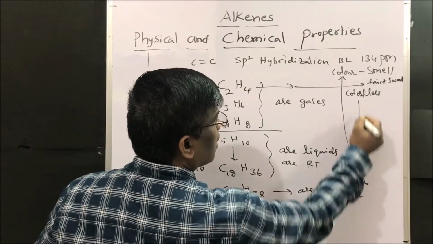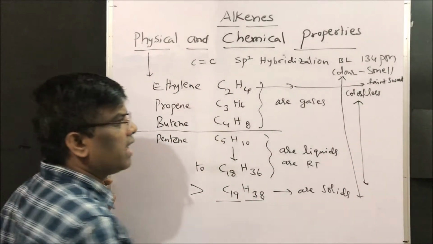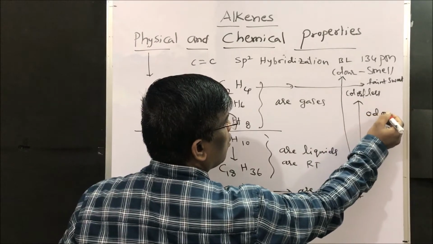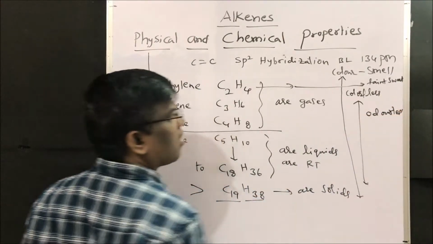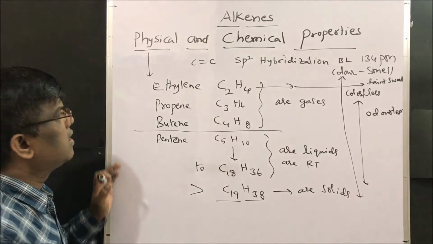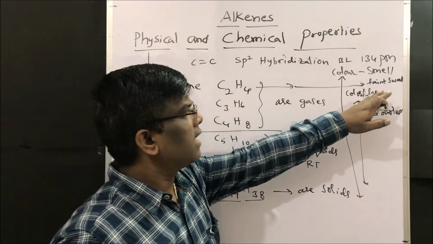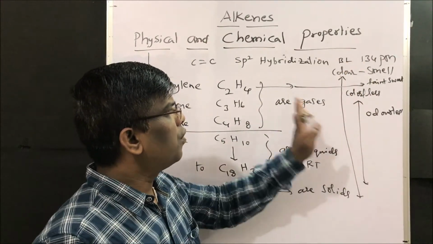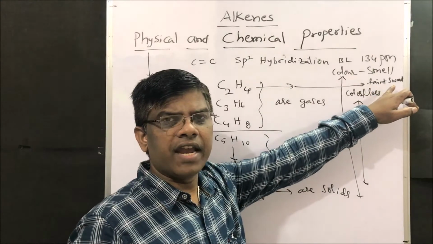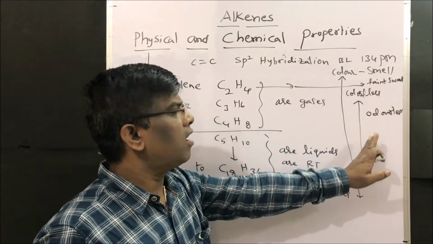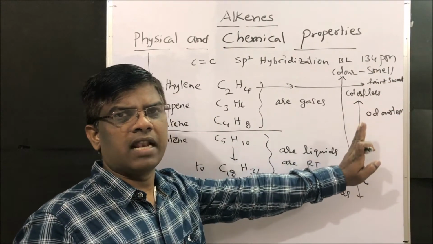The remaining are odorless, meaning no smell. So all are colorless compounds, only ethylene will have a faint sweet smell, and the remaining are all odorless, that is no smell.